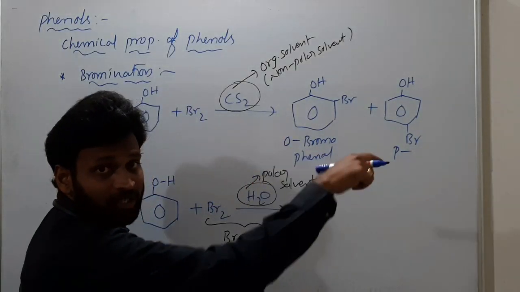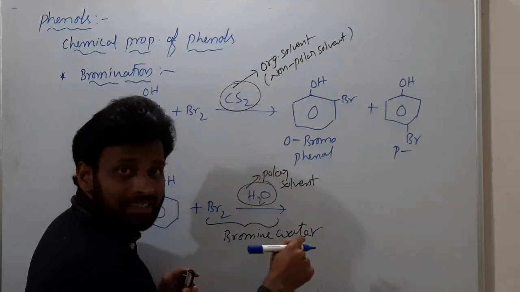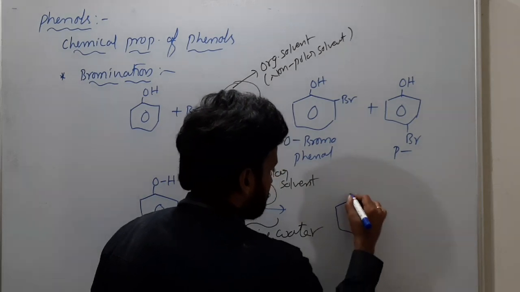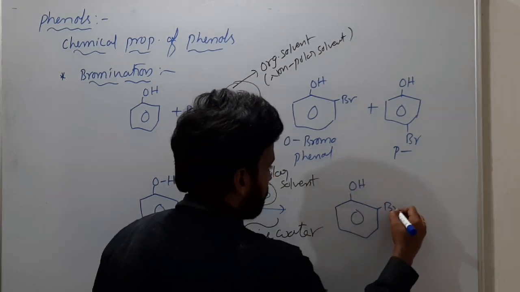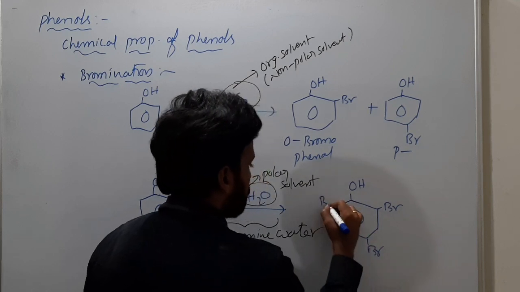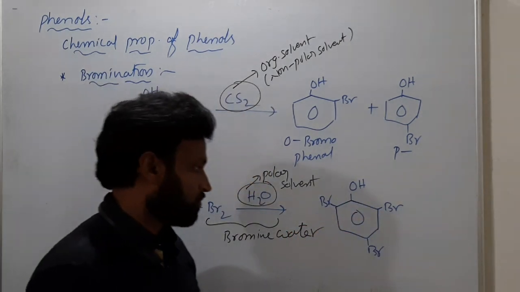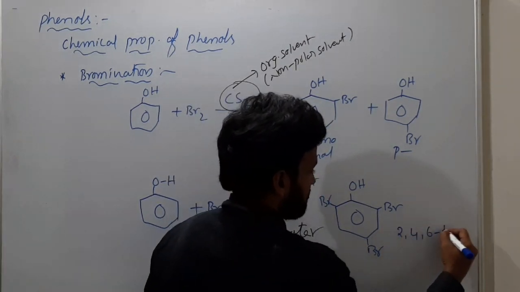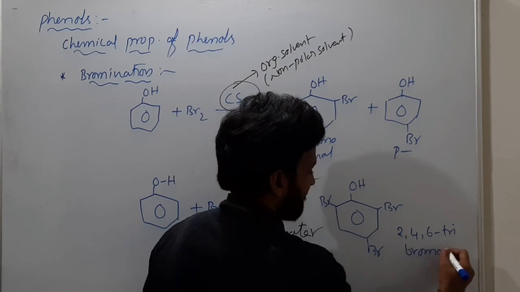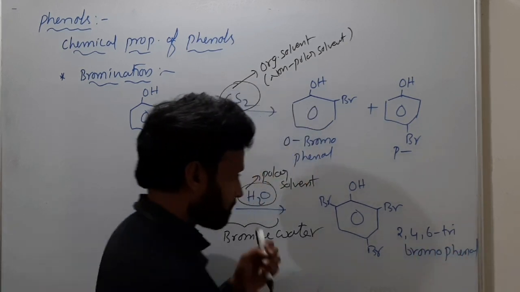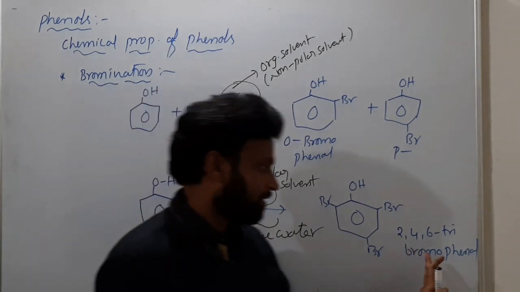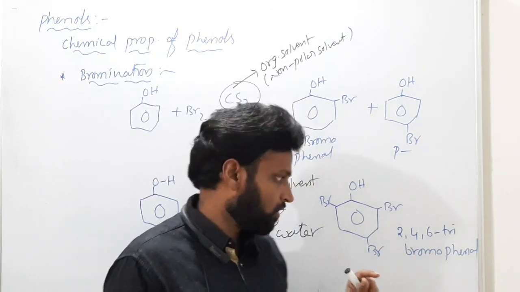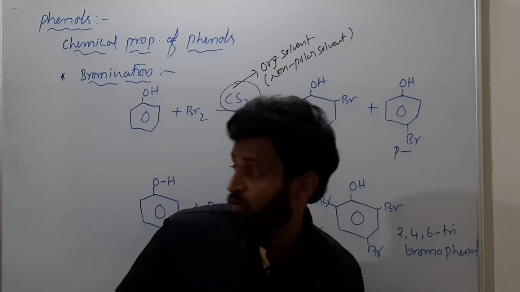Then, like picric acid has nitro groups at 3 positions, here at 3 positions you have bromine. That means you have a compound like this, C6H5OH with bromine at para and bromine at both ortho positions. So this is 2,4,6-tribromophenol. There is no common name like picric acid. Picric acid is 2,4,6-trinitrophenol, but here it is 2,4,6-tribromophenol.